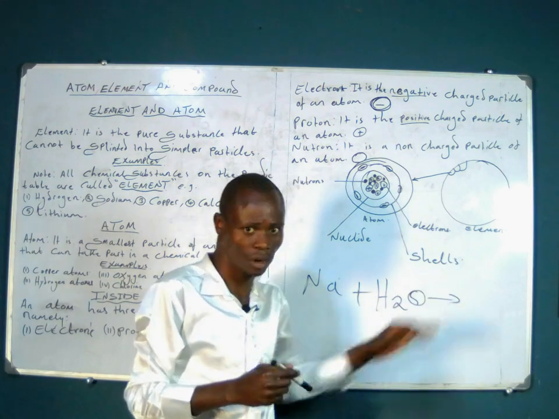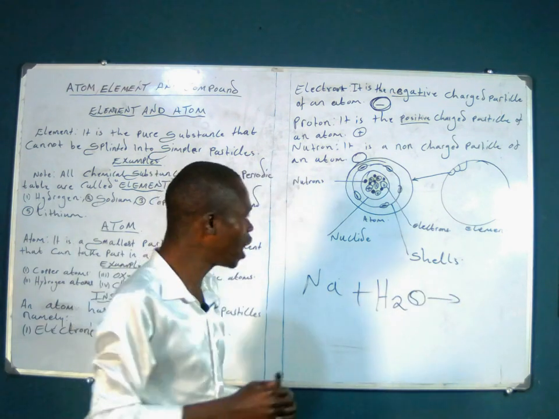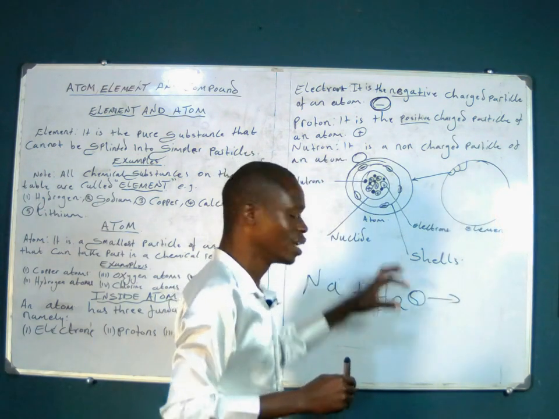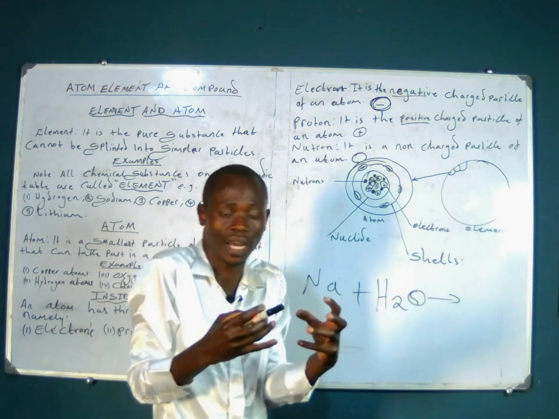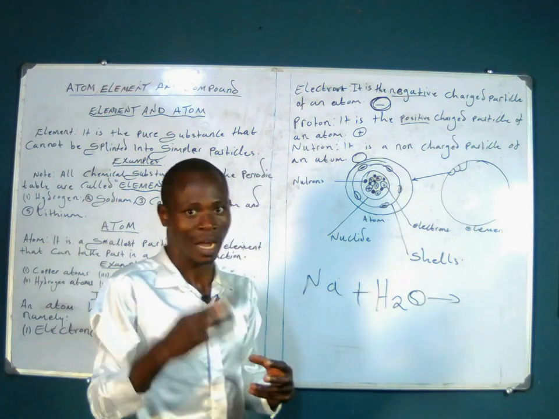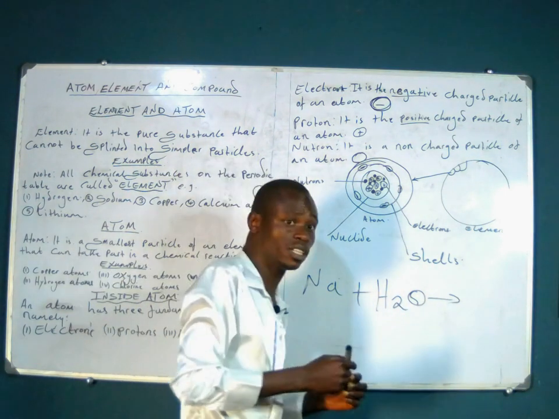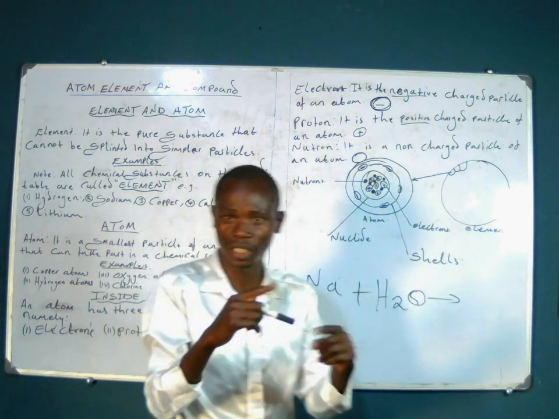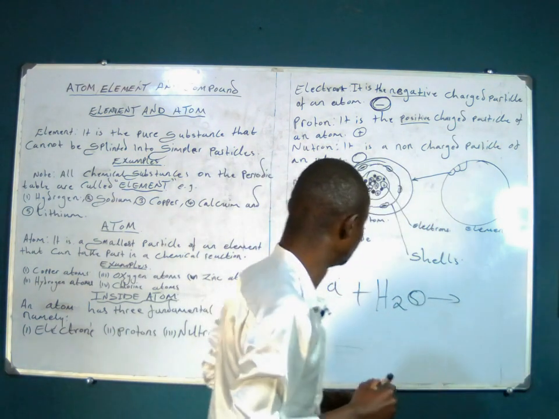Sometimes they are also called energy levels. Why are they called energy levels? It is because shells carry energy in their nature, and it is the same energy that causes the electrons to circulate around the shells.